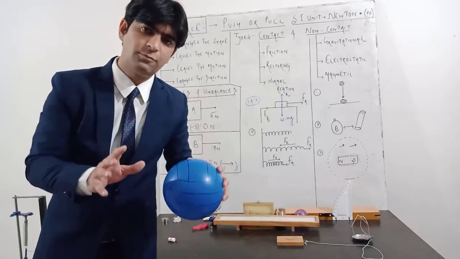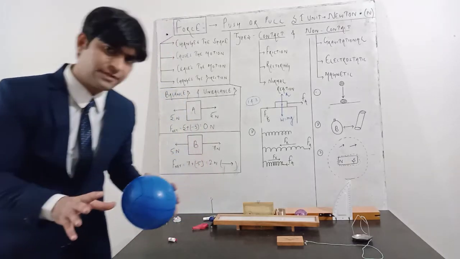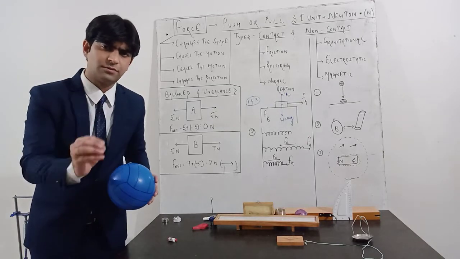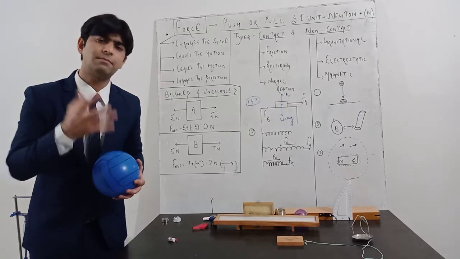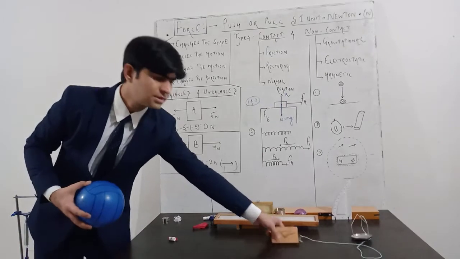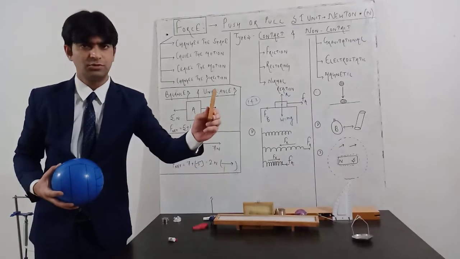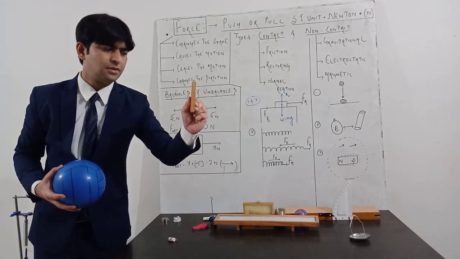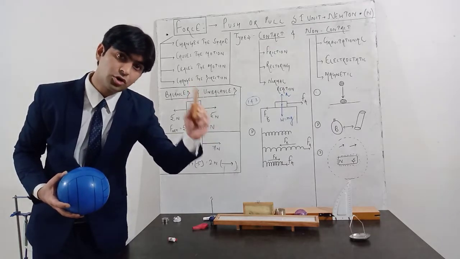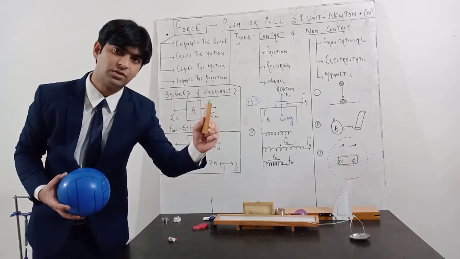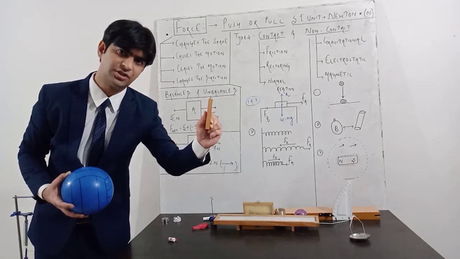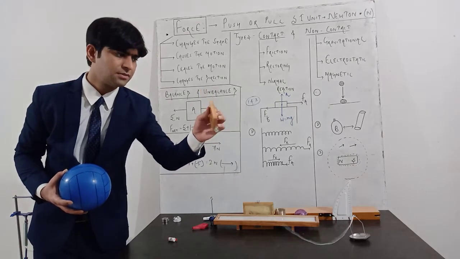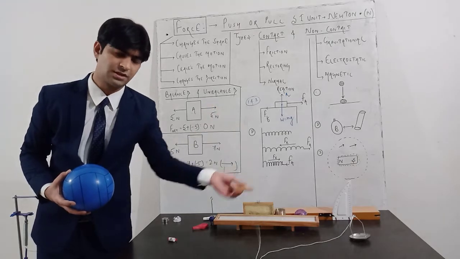Restoring force acts on any body, any surface, whether it is a soft surface or a hard surface, but the restoring force acts on every body. In some cases, if you take this wooden surface and apply force, there is no change in the dimension of this block, but there is a change which is not observable with the naked eye. The intermolecular distance will definitely change. As soon as I remove this force, this surface also regains its original configuration.